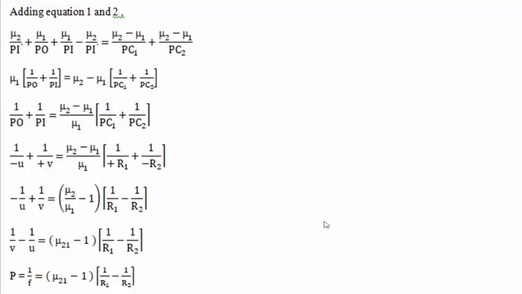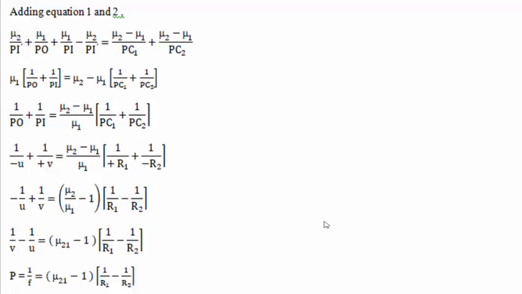It is taken as positive R1, plus 1 divided by, where PC2 is the radius of curvature of the second surface, which is measured opposite to the direction of light. It is taken as minus R2.